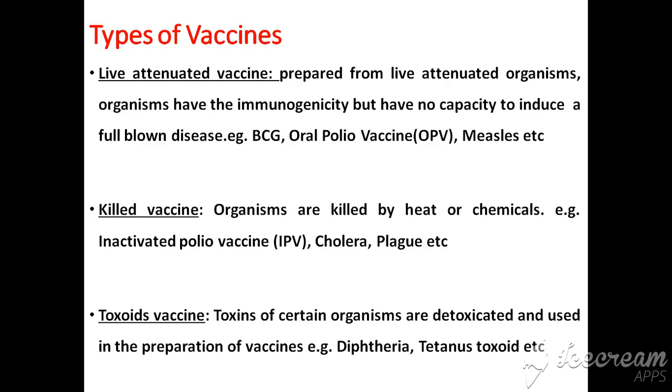these protective antibodies provide protection against specific infection in the future. The types of vaccine are important. Vaccines are either live attenuated, such as BCG or oral polio vaccine, or inactivated, such as injectable killed polio vaccine. On the other side, there are toxoid vaccines, such as diphtheria and tetanus toxoid, to protect against tetanus.